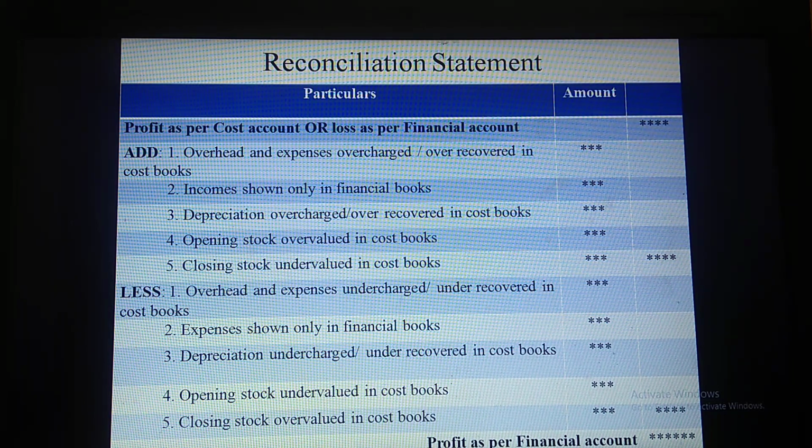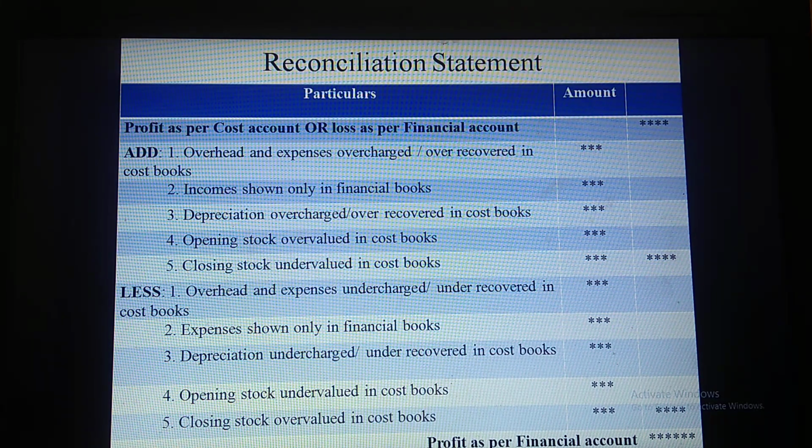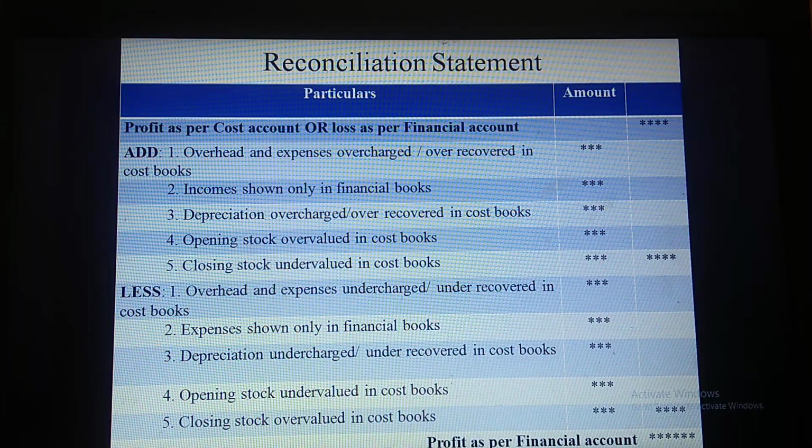and any incomes, gains and any items which are credited in financial books are to be added to this format. Any expenses or overheads undercharged or under-recovered are to be deducted, and also any expenses, losses or anything which is debited in financial books are to be deducted as per this format. Also, opening stock undervalued in cost books should be deducted. When you take profit as per cost account or loss as per financial account as base, these items are to be added or deducted.